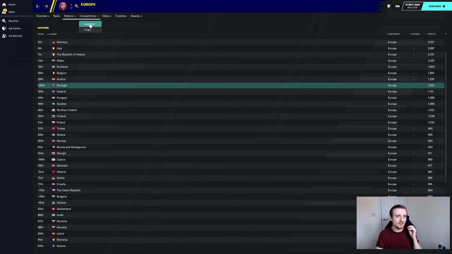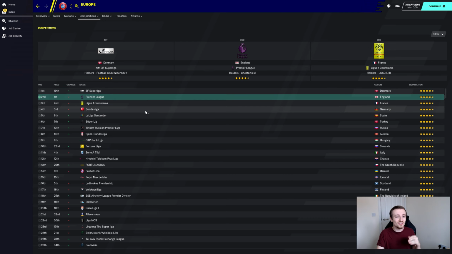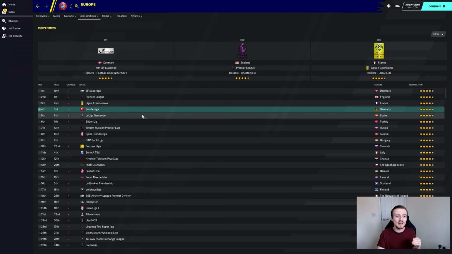So if we look at competitions and go to leagues, rather randomly, I spotted this when we did part one, but I didn't really investigate it. The Danish Super League is ranked the highest league in the world in terms of its reputation, at least in terms of Europe. I don't know why, as when we looked at the Champions League and Europa League winners, Copenhagen have won a couple of Europa Leagues, but that's about it. So I'm not too sure why it is so high. You then have the Premier League second, then Ligue 1, then the Bundesliga, then La Liga.